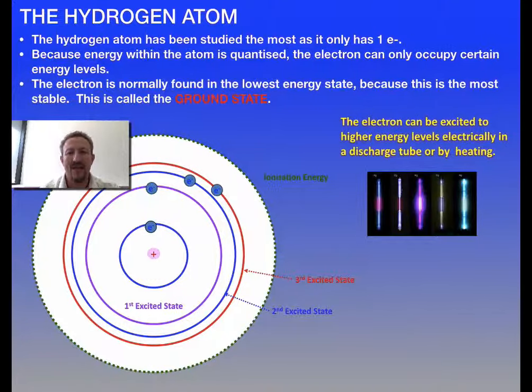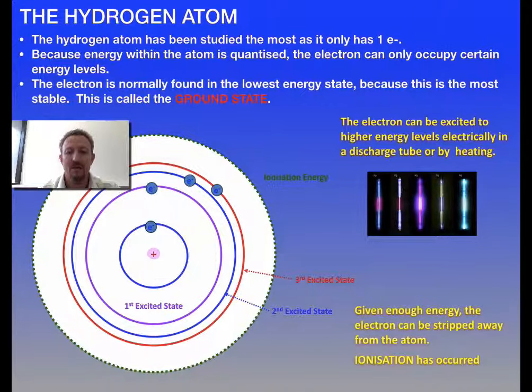So what we're now getting, as it falls back to ground state, it will give off these lights. And here are some discharge tubes that you can see showing different colors of light, which are generated by specific amounts of energies being released. If we split this light up, we'll be able to see what wavelengths of light make up that light itself. Now, if I give it too much energy, the result is that electron will eventually be ionized, and as a result, it will then leave the atom itself.